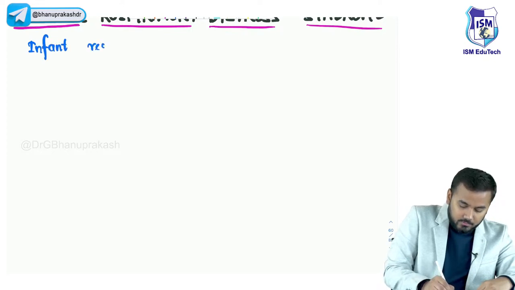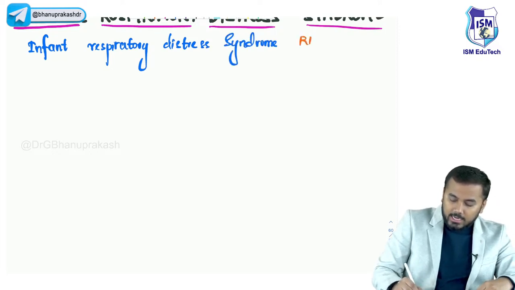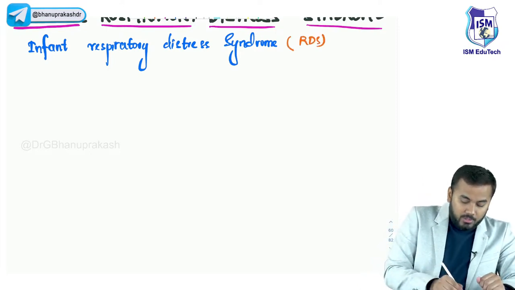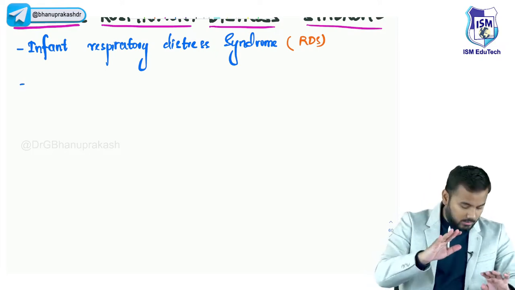Infant respiratory distress syndrome. From now onwards, I'll just write it as RDS. RDS means respiratory distress syndrome. Now, why is this neonatal respiratory distress syndrome happening?